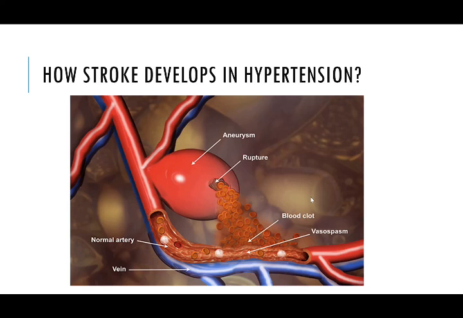So how does stroke develop following a high BP? The blood vessels in our body will not get uniformly thickened as we age. Some blood vessels get thickened more, some will remain the same diameter, and some may even get thinned out.